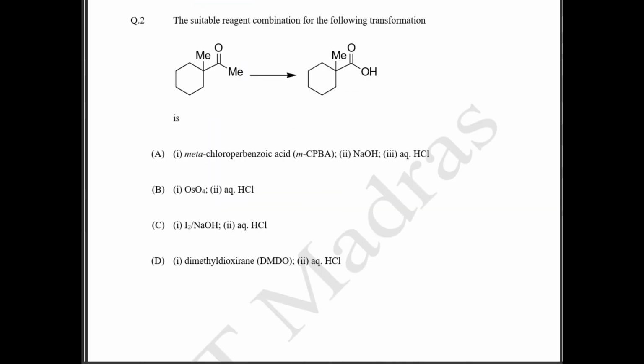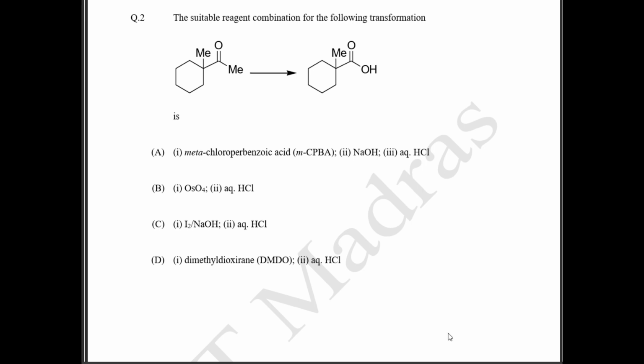The suitable reagent combination for the following transformation. What they have done is, they have a methyl group here, and that methyl group is now converted to an alcohol group. So let's get started. The first option they have given is MCPBA. MCPBA is your oxidizing agent, or your epoxidizing agent.